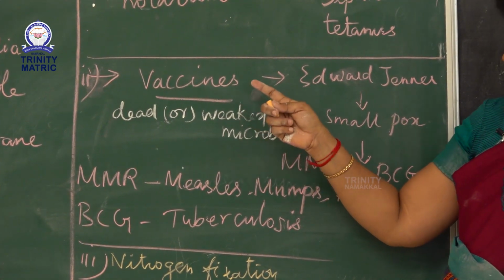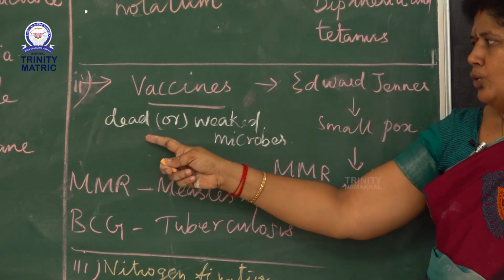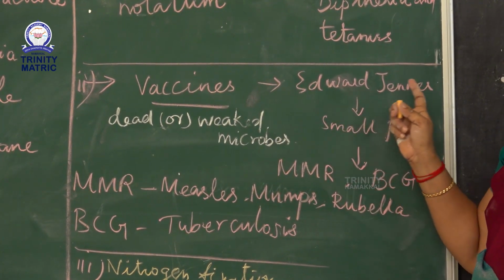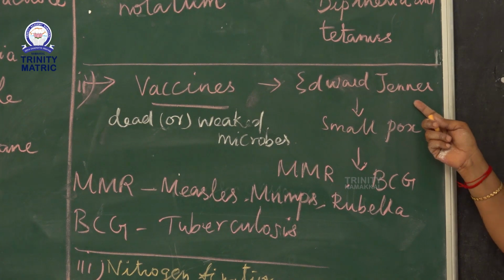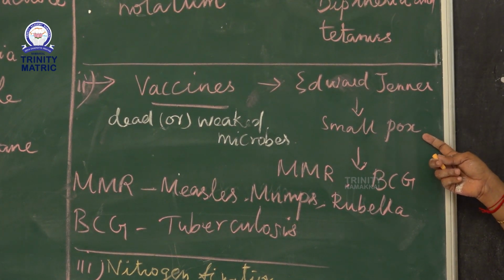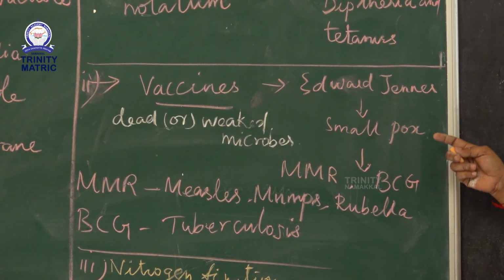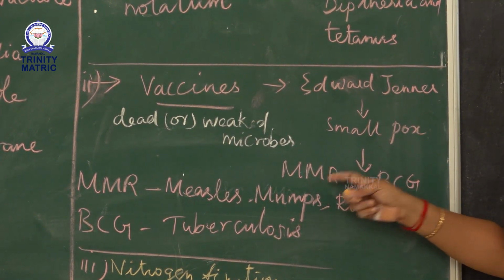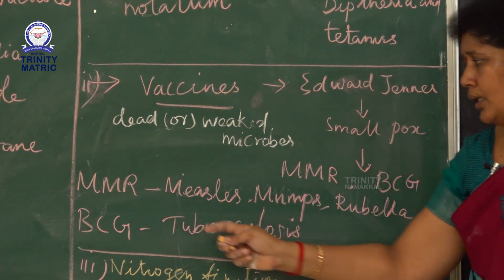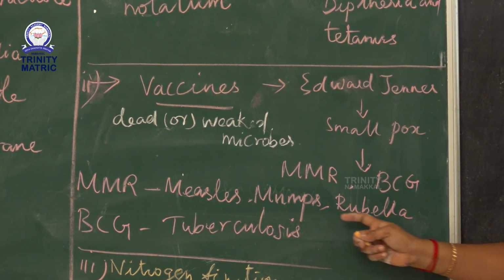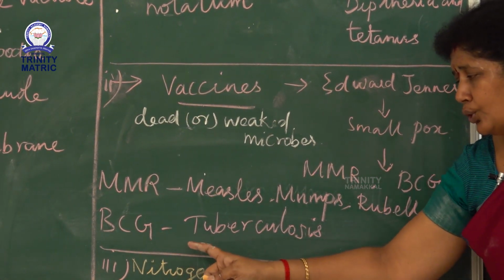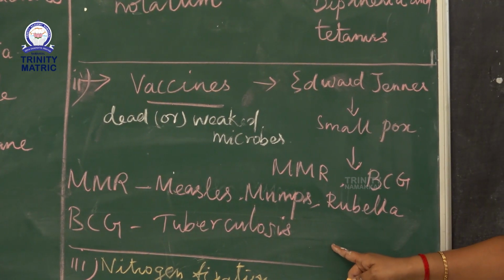Okay, the next one is vaccines. Vaccines are substances produced from dead or weakened microbes. The first vaccine was discovered by Edward Jenner. He discovered the smallpox vaccine. Examples: MMR vaccine, BCG vaccine. MMR means measles, mumps, rubella. BCG vaccine is to cure tuberculosis.